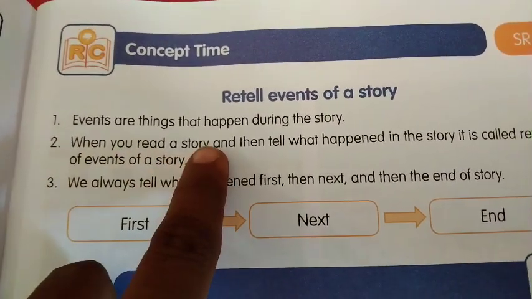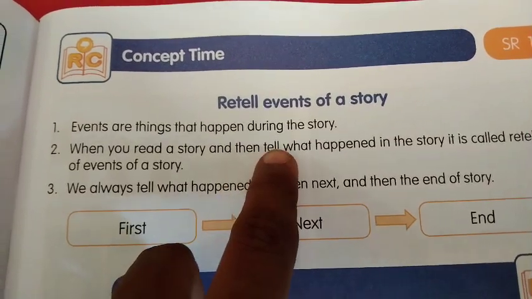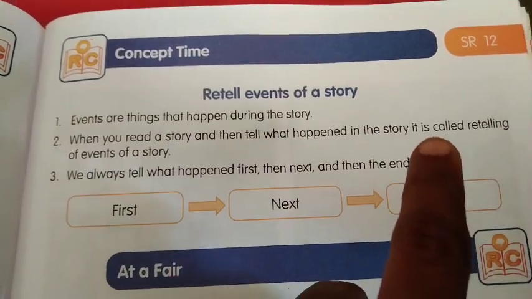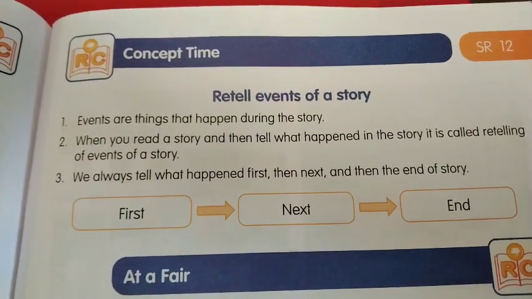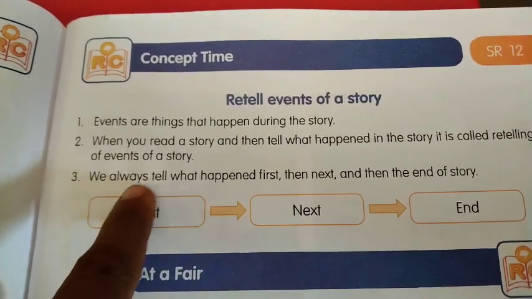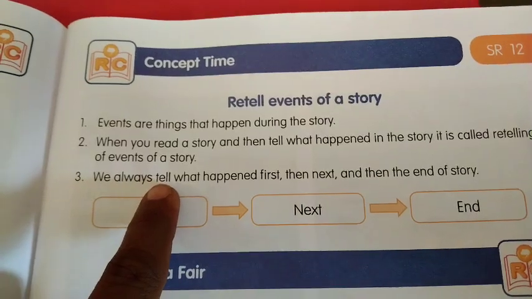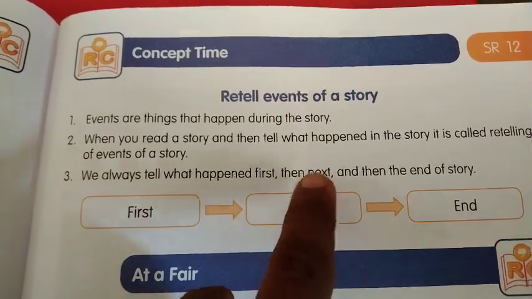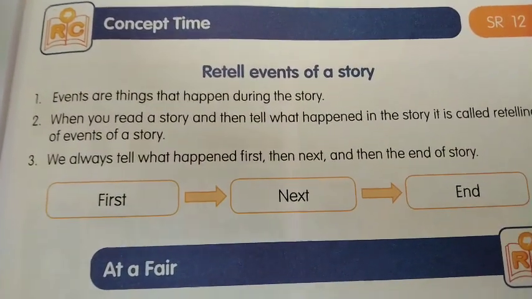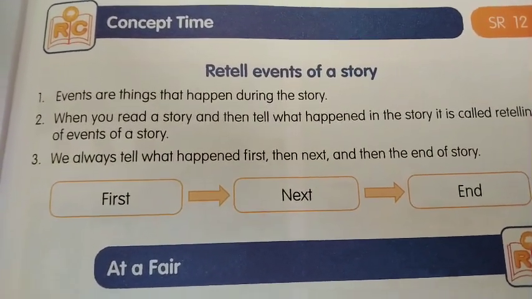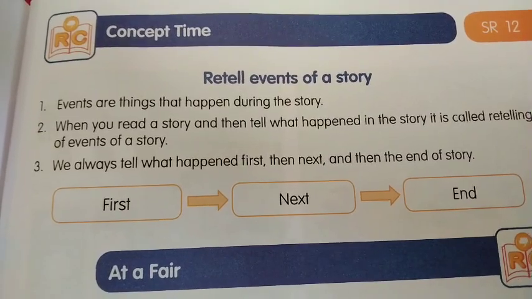When you read a story and then tell what happened in the story, it is called retelling of the story in your own words, okay? We always tell what happened first, then next, and then the end of the story. This slide you have to think about. Do you remember that, my dear children?